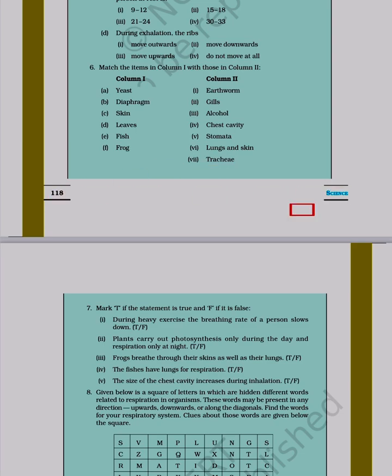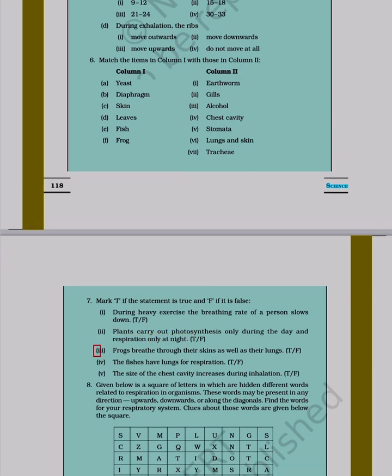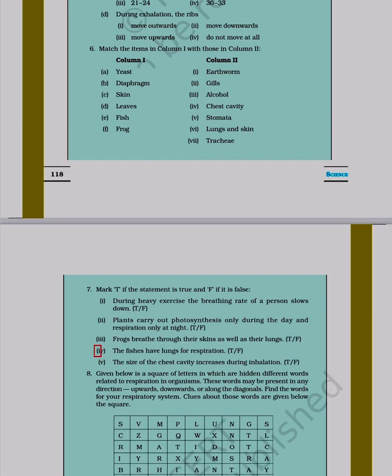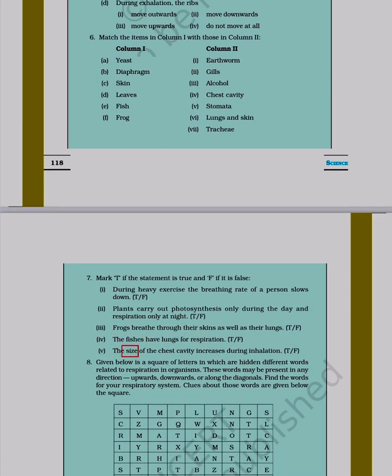7. Mark T if the statement is true and F if it is false. 1. During heavy exercise the breathing rate of a person slows down. T F. 2. Plants carry out photosynthesis only during the day and respiration only at night. T F. 3. Frogs breathe through their skins as well as their lungs. T F. 4. The fishes have lungs for respiration. T F. 5. The size of the chest cavity increases during inhalation. T F.